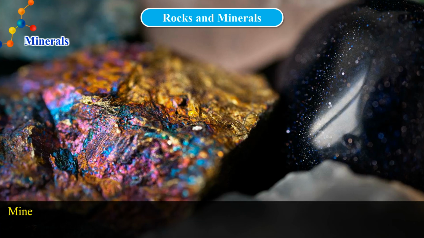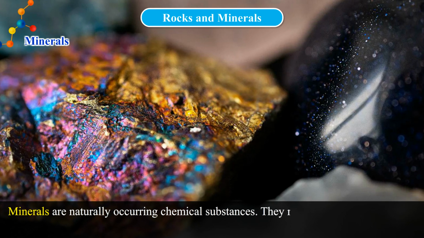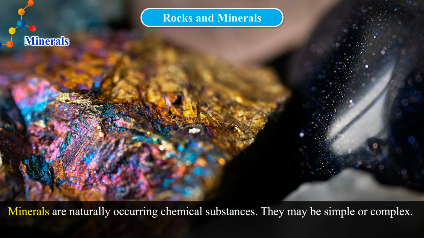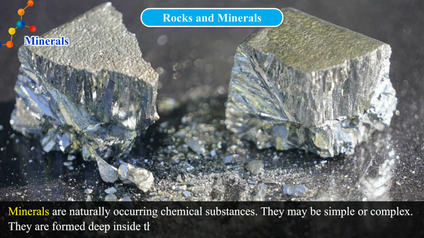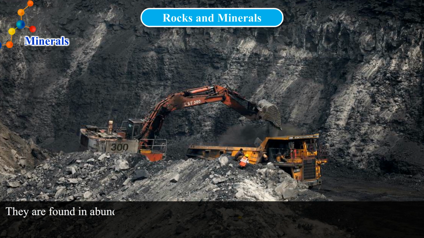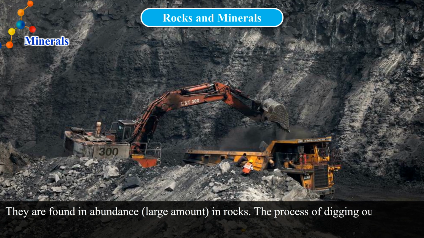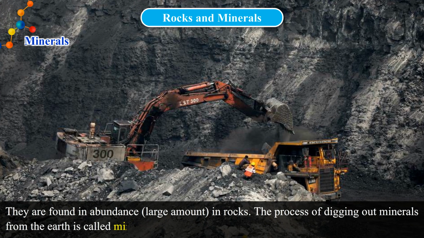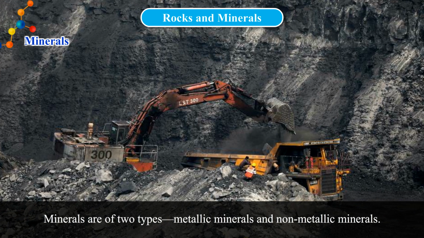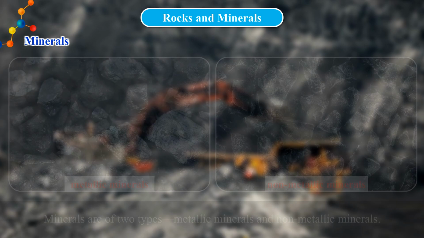Minerals. Minerals are naturally occurring chemical substances. They may be simple or complex. They are formed deep inside the earth due to natural processes. They are found in abundance, large amount, in rocks. The process of digging out minerals from the earth is called mining. Minerals are of two types, metallic minerals and non-metallic minerals.